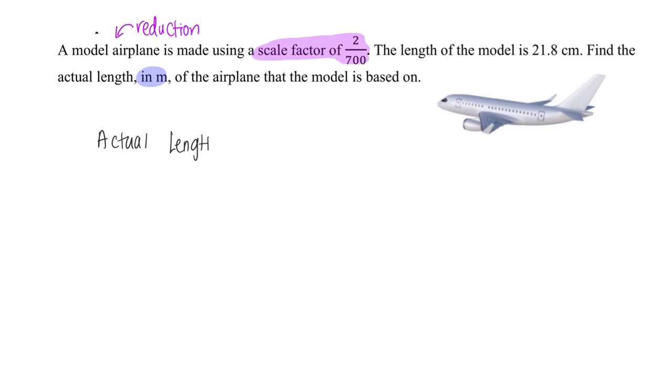In this case, the actual length of the airplane, since we are given 21.8 cm, which is the model airplane, and we are given the scale factor, and we are trying to find the bigger length, and the scale factor in this case is 2 over 700.